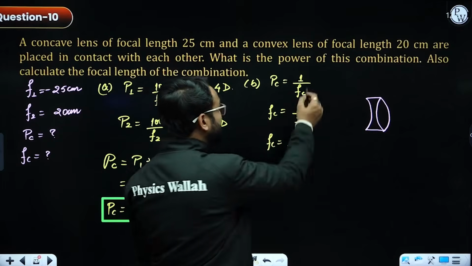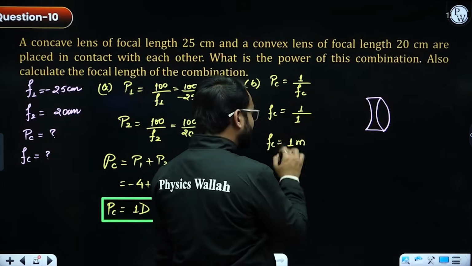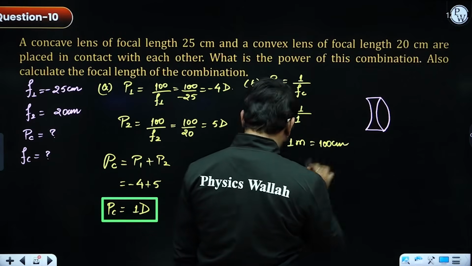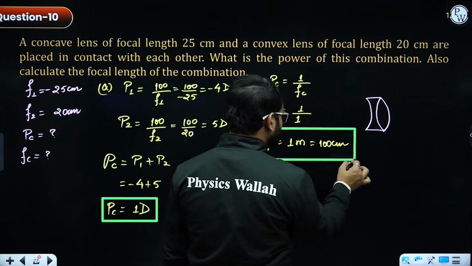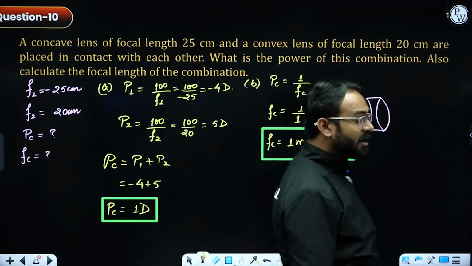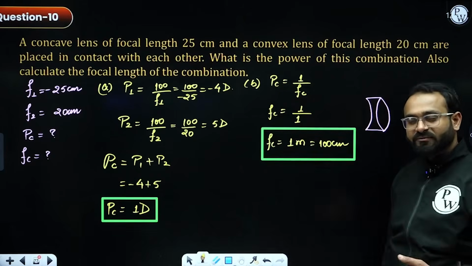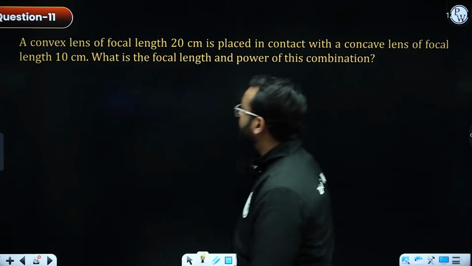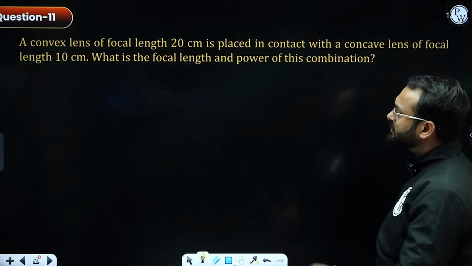If I'm going to consider 100 by focal length, the answer will be 100 centimeters. So in both ways you can solve and get the value. So that's your answer. I hope you got the concept of the combination of lenses, how to get the power and focal length.